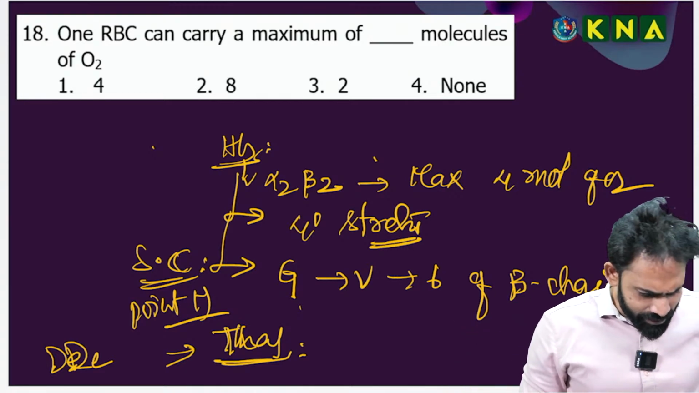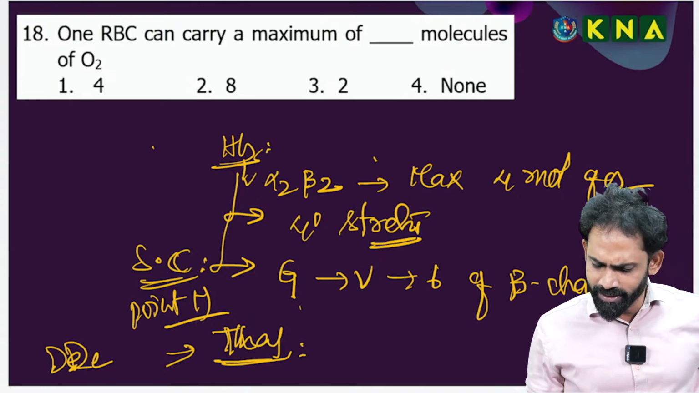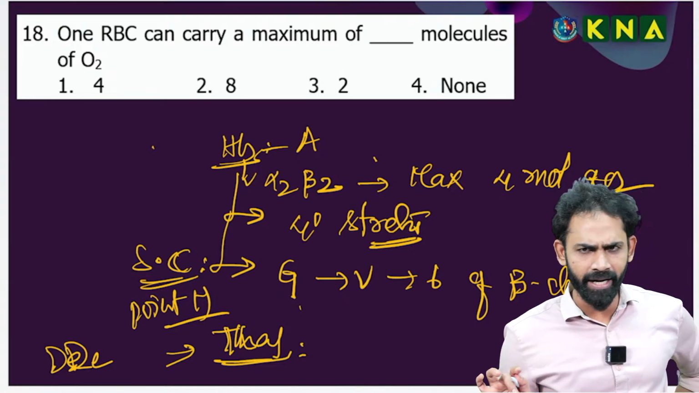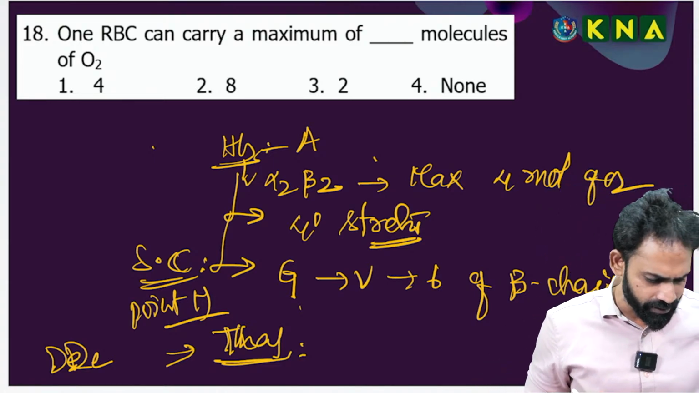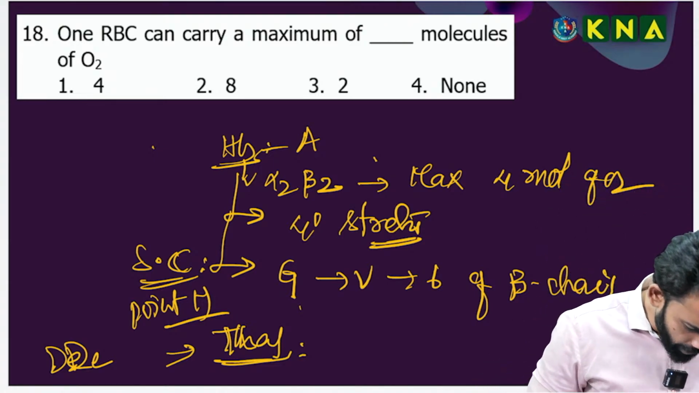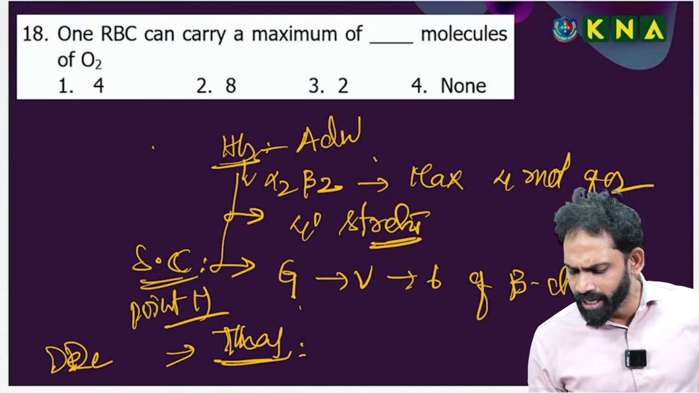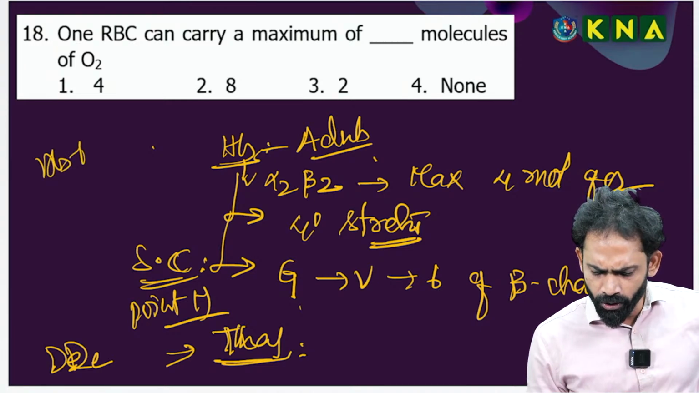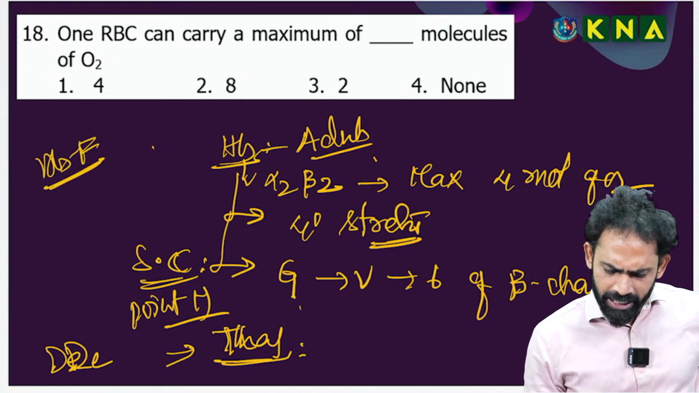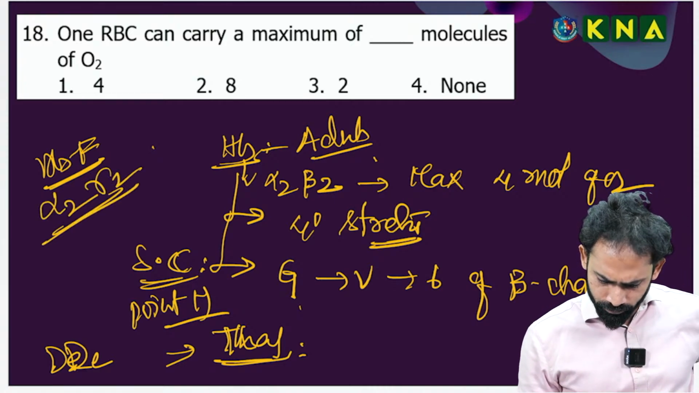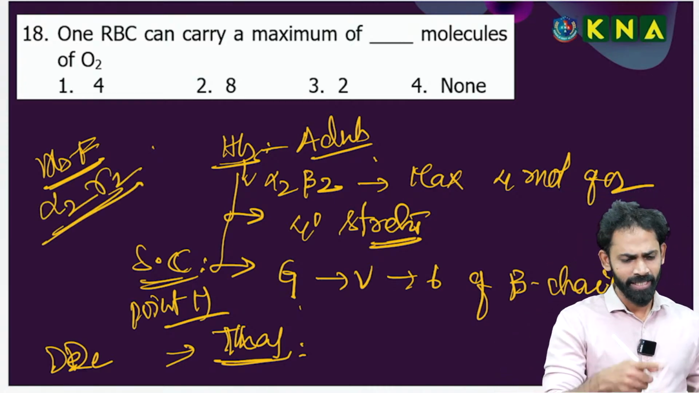Fetal RBC hemoglobin: alpha 2 beta 2 is related to the adult. In the fetus, hemoglobin is called HbF, which is represented by alpha 2 gamma 2. Just giving clarity on this.